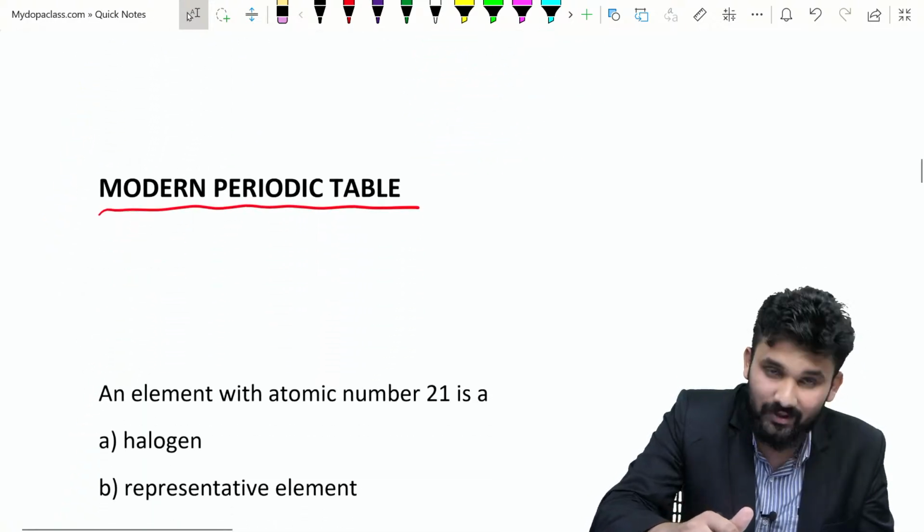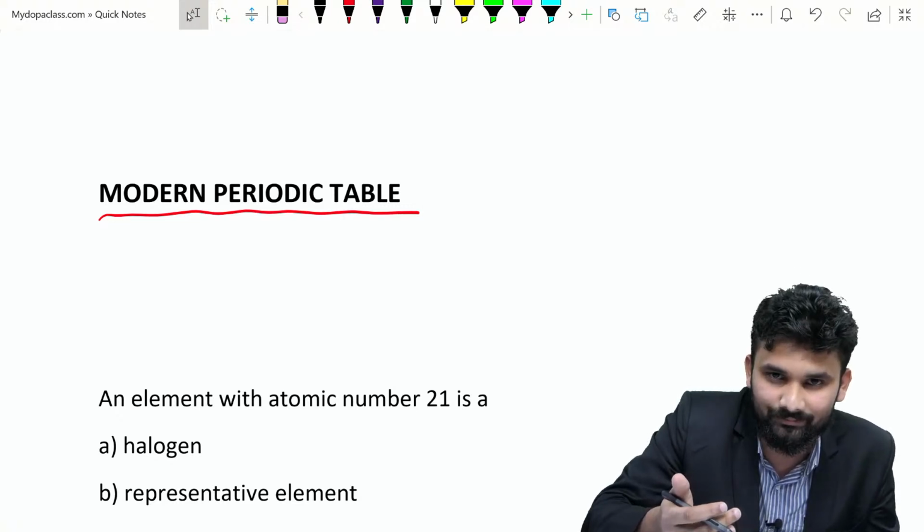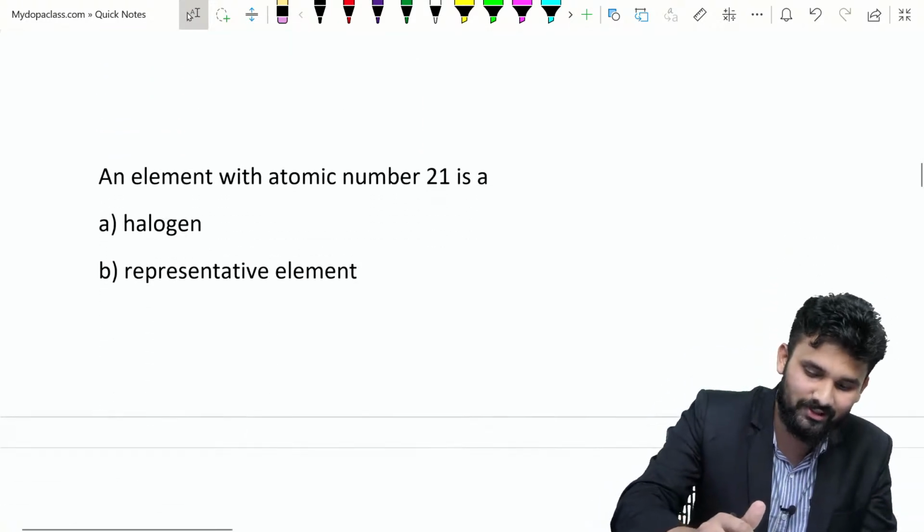Yes. If you have any doubt, you can ask. Otherwise, we are moving to the second part, that is the modern periodic table. Are you ready? Yes, modern periodic table.